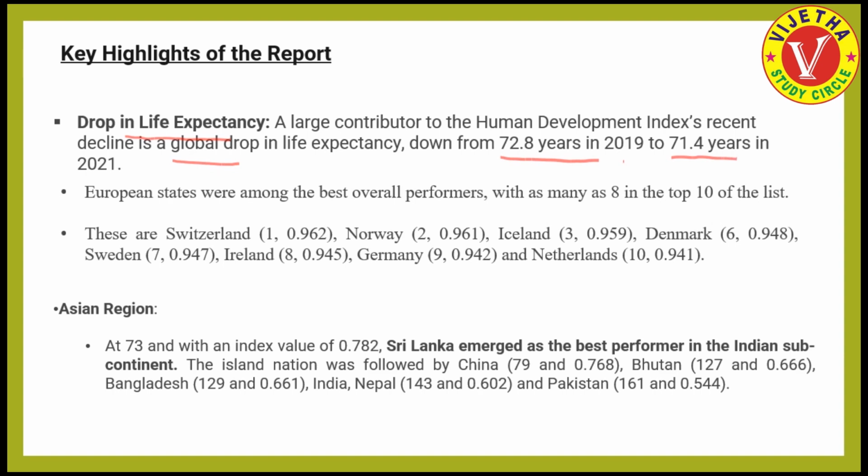But overall, if we see the world scenario, European states were the best performers. Among them, Switzerland got the first rank with 0.962.